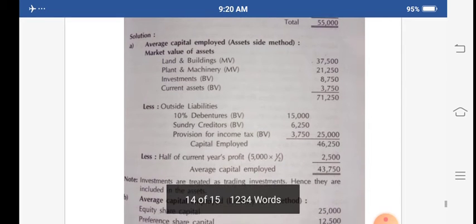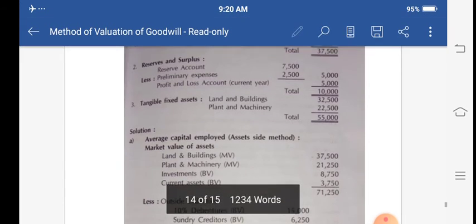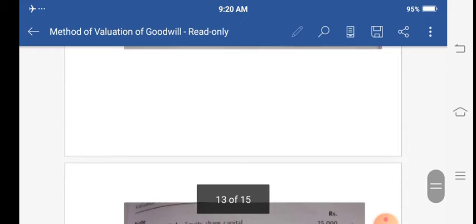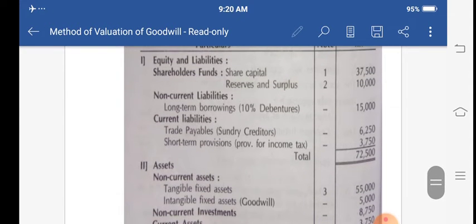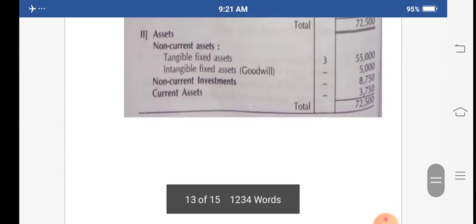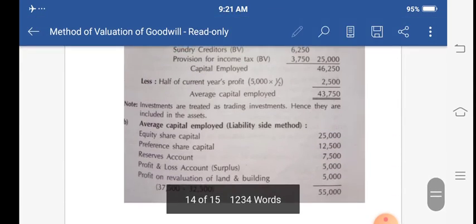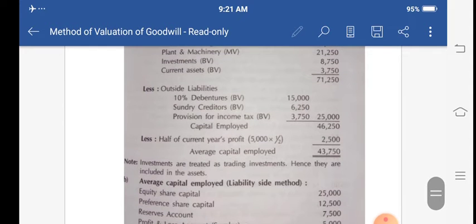Now we have to minus the outside liabilities. Outside liabilities are given in the balance sheet only: the 10% debentures, 15,000. Next, sundry creditors is 6,250. Next, provision for income tax is 3,750. So all these things are taken here: 10% debentures, sundry creditors, provision for income tax. The total is 25,000. This 25,000 you have to minus from this 71,250, and the remaining amount will be 46,250.